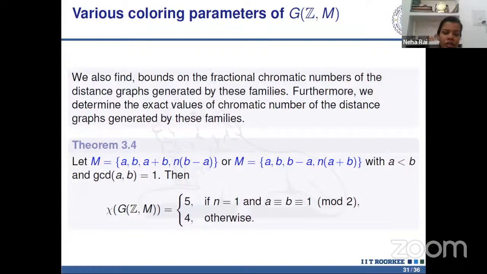So in this next result, we find the chromatic number of the distance graph generated by these two sets, this set M and this set. The chromatic number of the distance graph is equal to 5 if n is equal to 1 and a is congruent to b is congruent to 1 mod 2, and 4 otherwise. We discussed many more results in the paper, but due to time constraints, I'm finishing here.